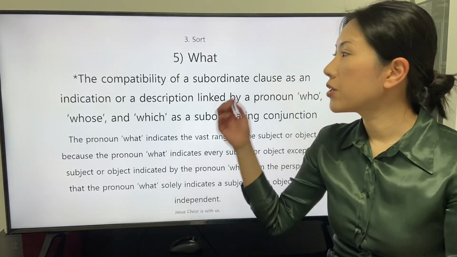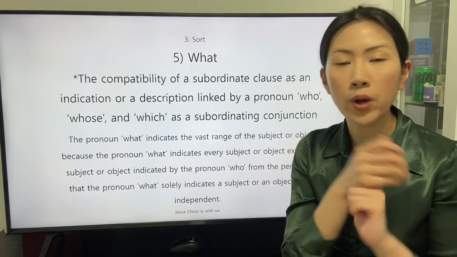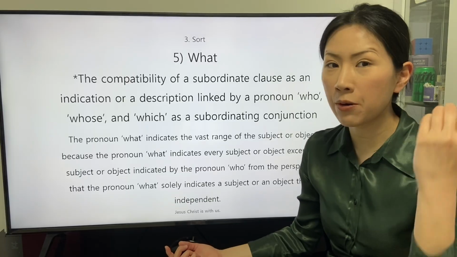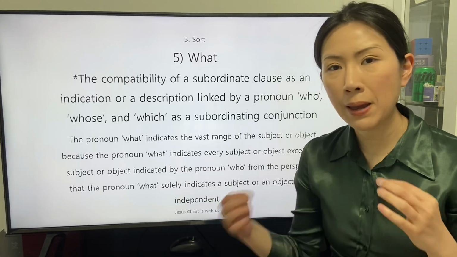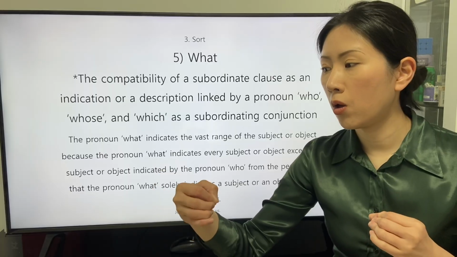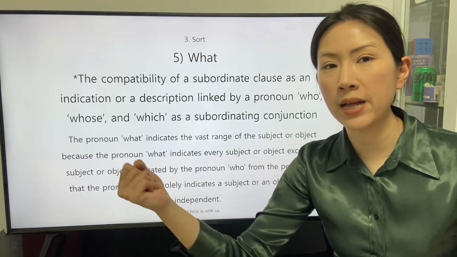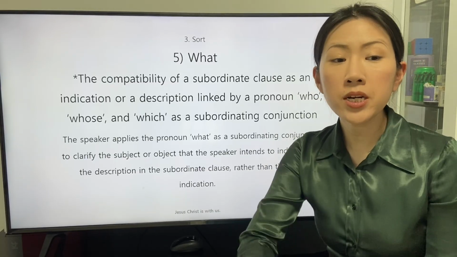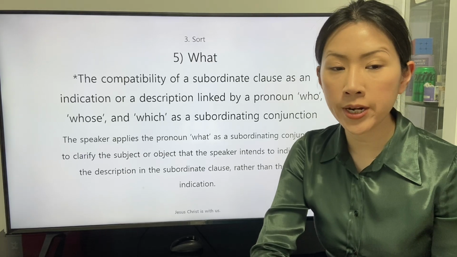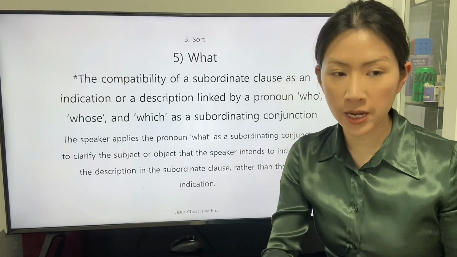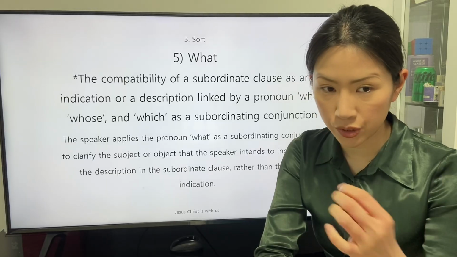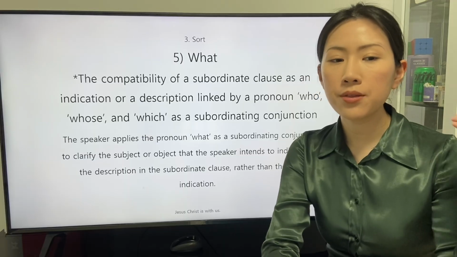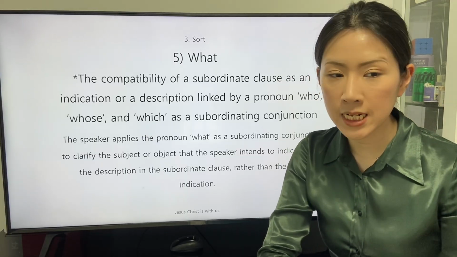So we can understand the pronoun who or what indicates a subject or an object in a direct way, independent from the premise to apply the pronoun in a sentence. The speaker applies the pronoun what as a subordinating conjunction to clarify the subject or object that the speaker intends to indicate from the description in the subordinate clause rather than the direct indication.